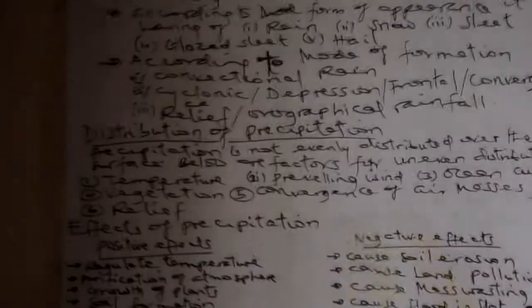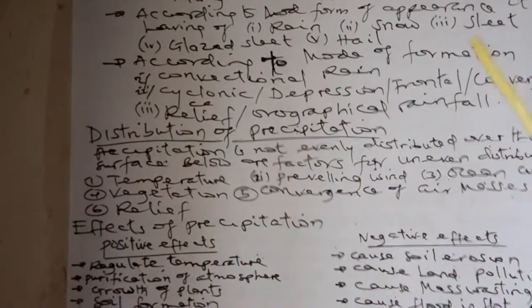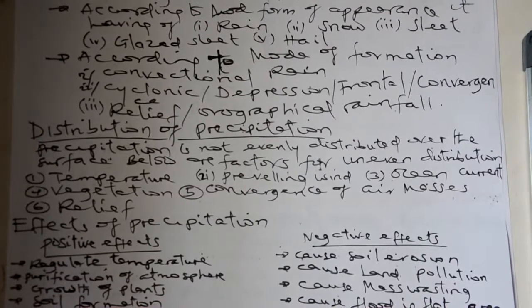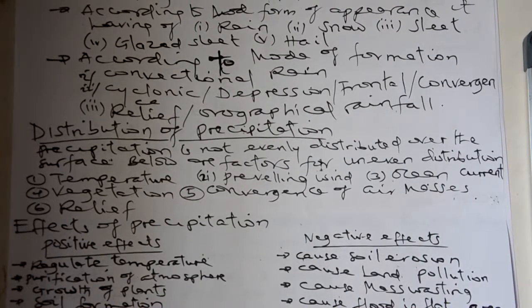Cyclonic depression, front or convergence are the type of precipitation according to mode of formation.